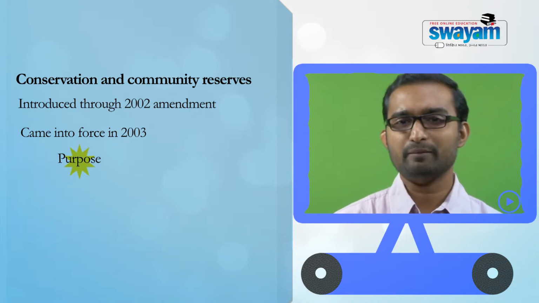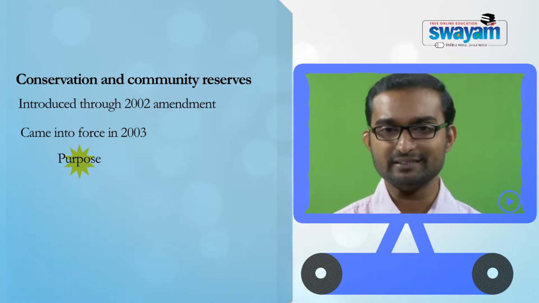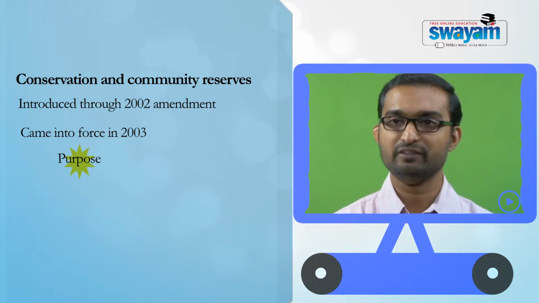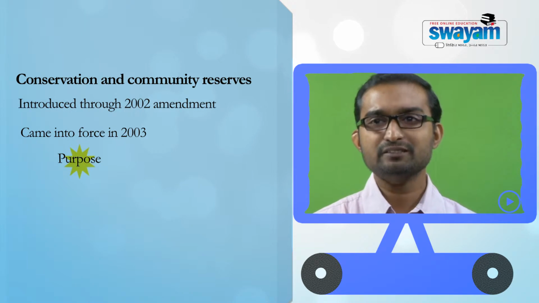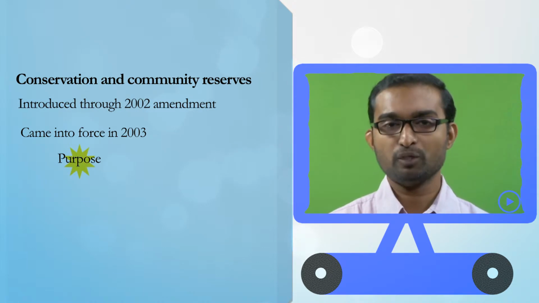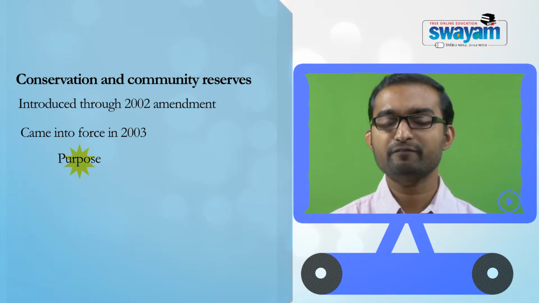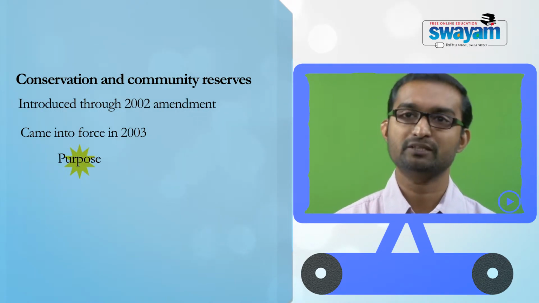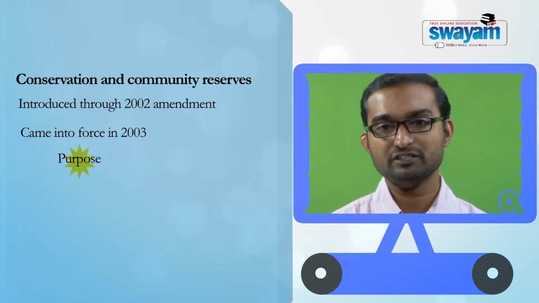This idea of conservation and community reserve was adopted because of the realization that there are several adjacent areas that are also so critical for the conservation of wildlife within the national park or a sanctuary. That means this idea of corridors where wildlife quite often moves. So the moment they are outside the wildlife sanctuary or national park, they may face some kind of problems, or they may be unsafe outside those protected areas. So this was probably the idea behind the introduction of the conservation and community reserve.